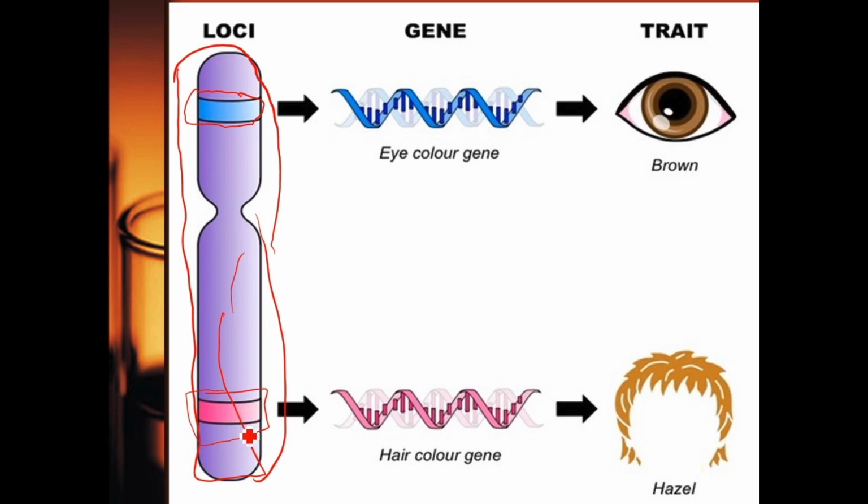Now you can see the location. This is located here, this one is located here. That's what we call the loci. Loci is the plural, as we have singular and plural in English. You can see where the eye color is located, that's the loci for eye color. You can see where the hair color is located, that's the loci for hair color. So that's what I mean by locus.